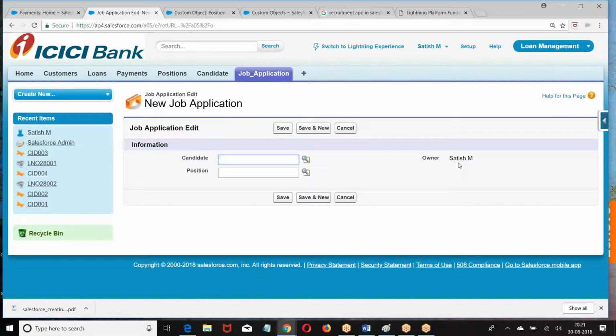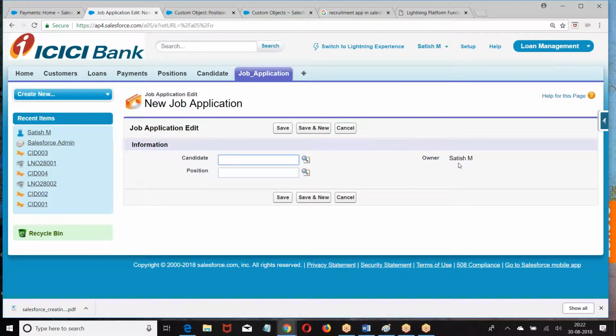If you want the parent to control the child, use master detail. If you don't want the parent to control the child, it is a lookup relation. In both cases, where will you create the field? On the many side. In one to many, on the many side, we create this field. I hope everybody is clear about this topic.